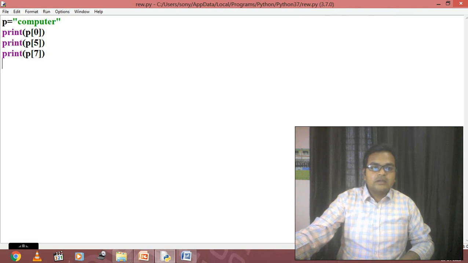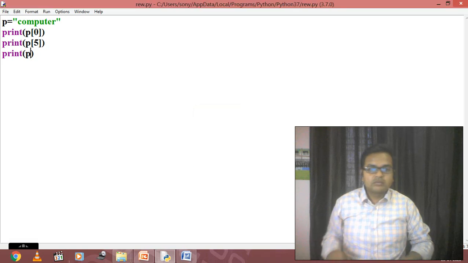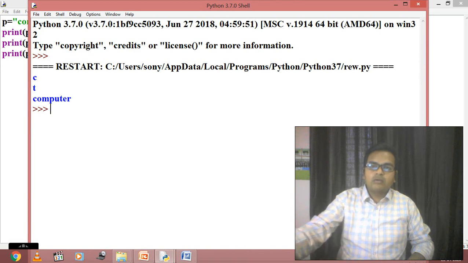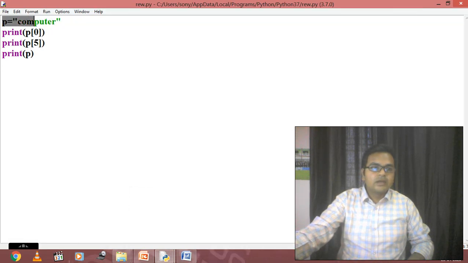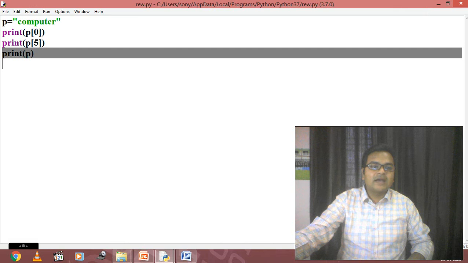Then the next one is, you just observe one thing, p of 0, p of 5, p of 7. If instead of all these I am going to print p, then what will it do? Just check it out. It will print computer on the screen. So now that is the way how to define a string, and then how to display the individual component of a string, and even how to print the entire value by printing p.